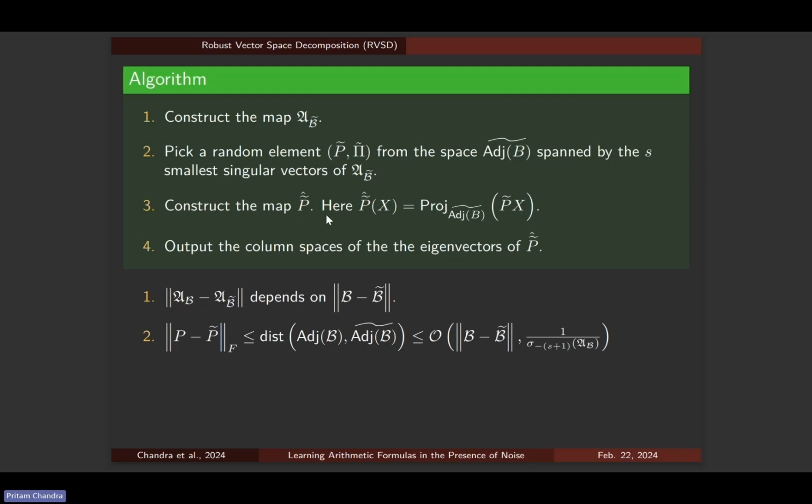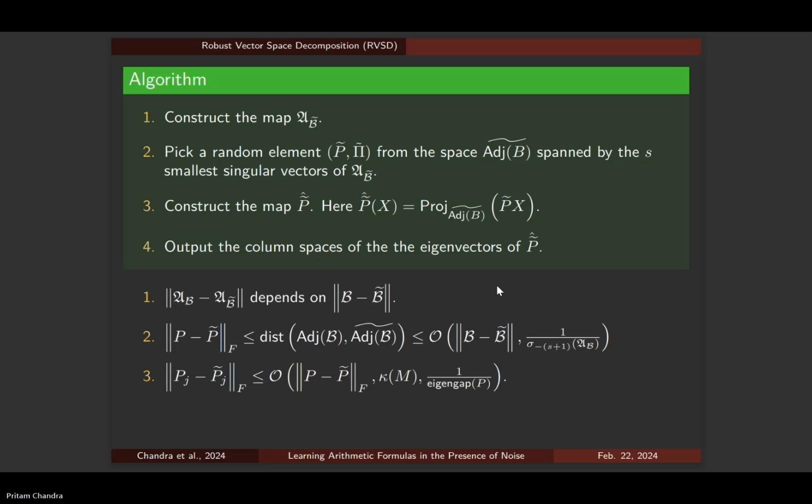Now there is a small caveat here, that this perturbed adjoint algebra may not be an algebra anymore. So now multiplying p tilde to x may take x outside this space. So just to bring it back to this space, we equip this p tilde hat operator with this projection, which takes it back to this space. So this is our new p tilde hat. And of course, we are looking at the eigenvectors of this map p tilde hat. So here the eigenvector perturbation theorems come in. And finally, we want to output the column spaces of these eigenvectors.